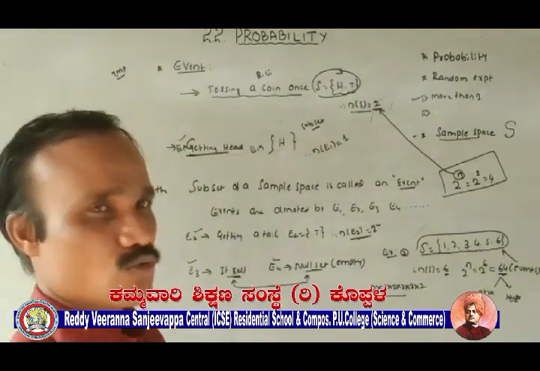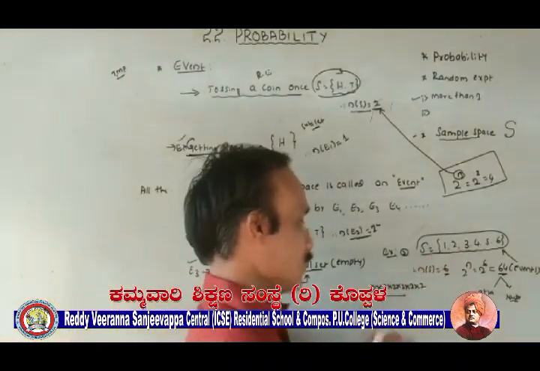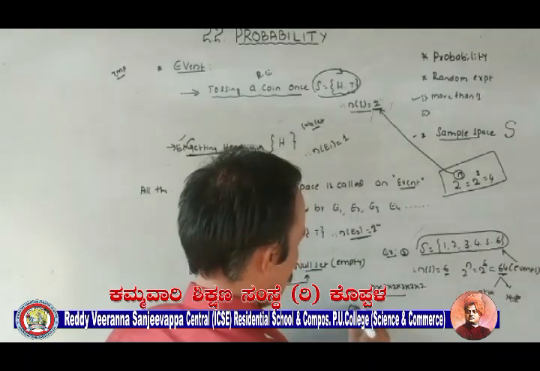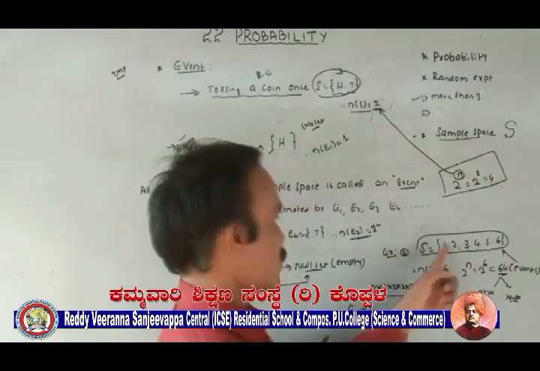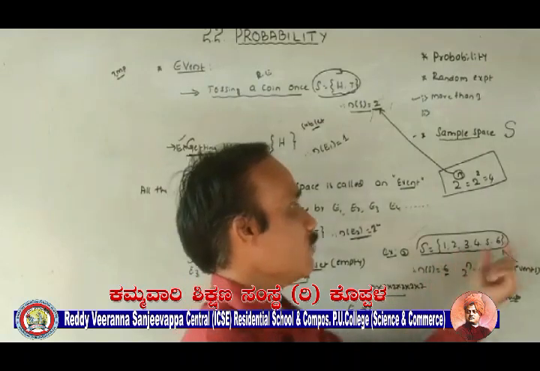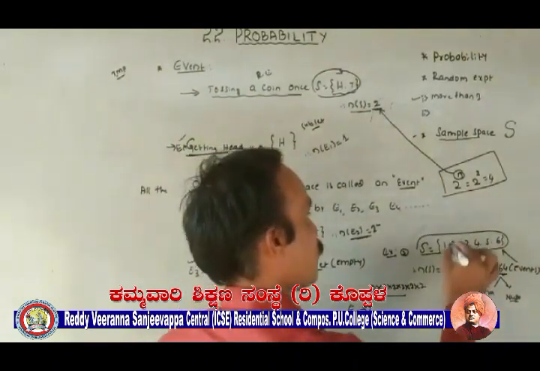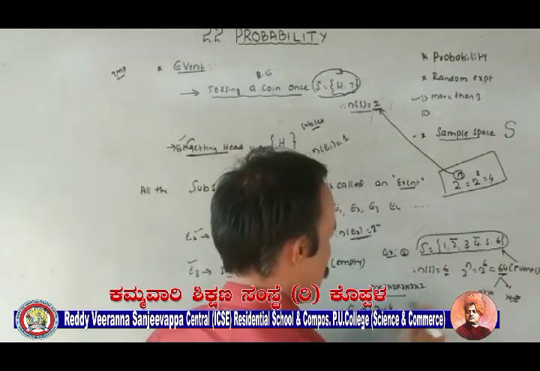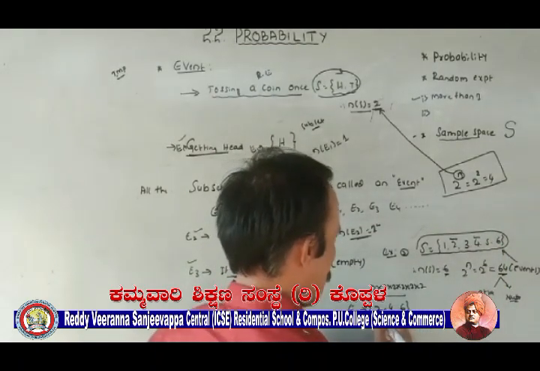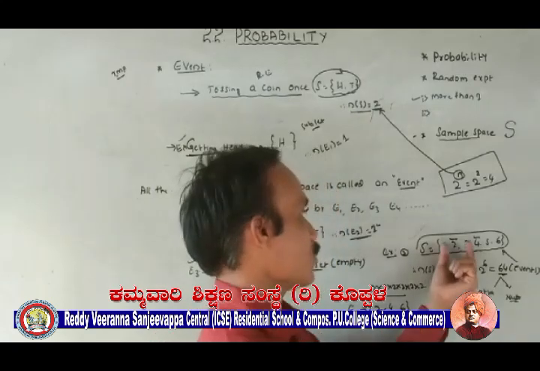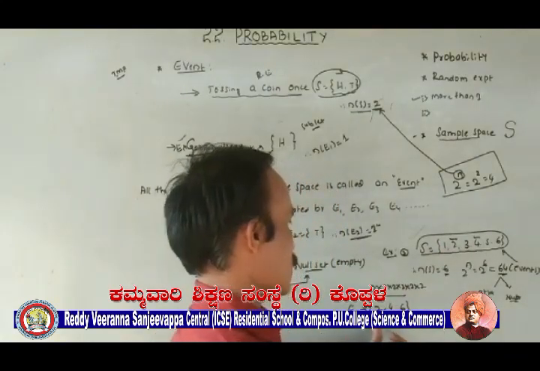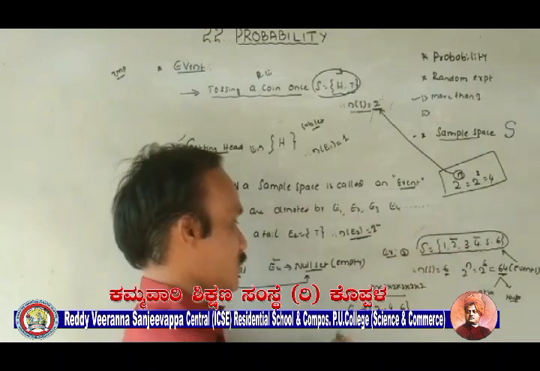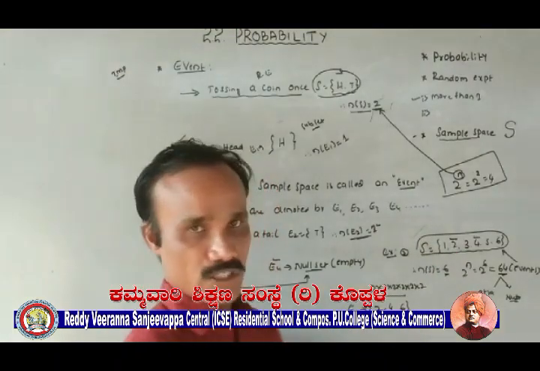So can you say at least one event? Yes, E1 from this random experiment: getting an even number. Write one by one: 2, 4 and 6. As 2, 4, 6 are present in S, therefore this is a subset of S. This is a subset of S. Therefore this is called an event.